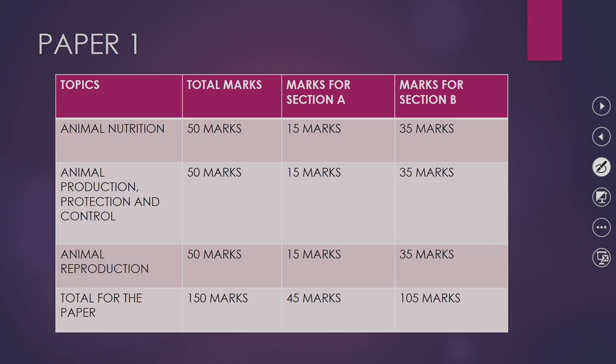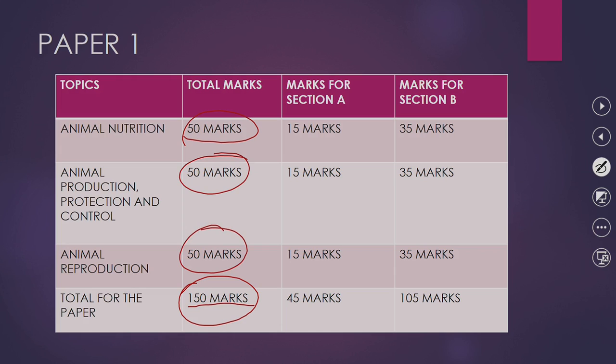Animal nutrition is 50 marks, animal production, protection and control is 50 marks, and animal reproduction is 50 marks. Together that makes 150 marks for the entire paper.